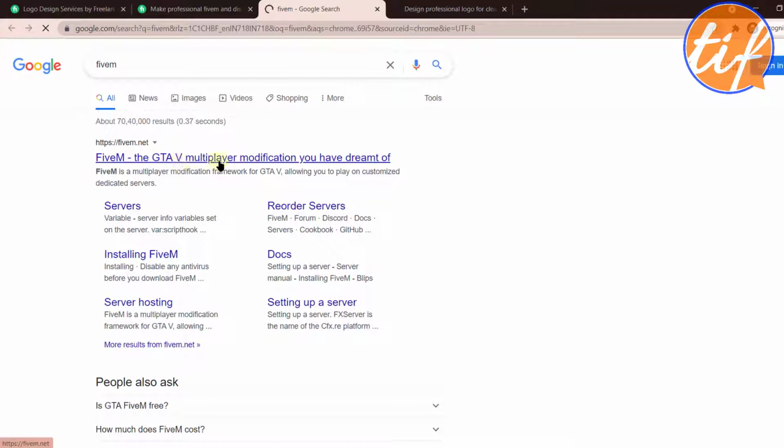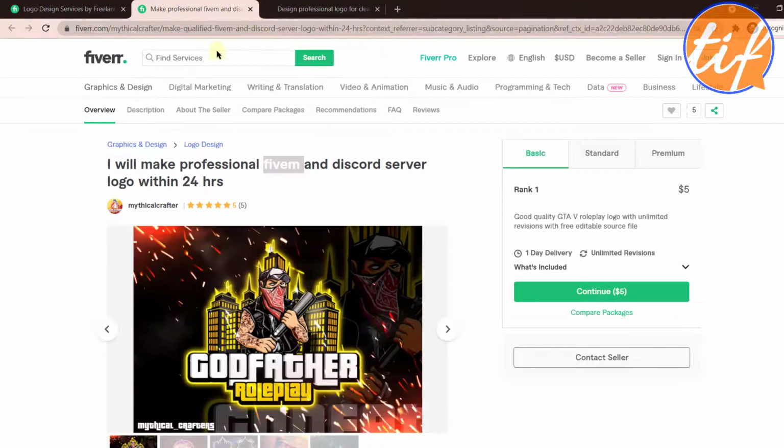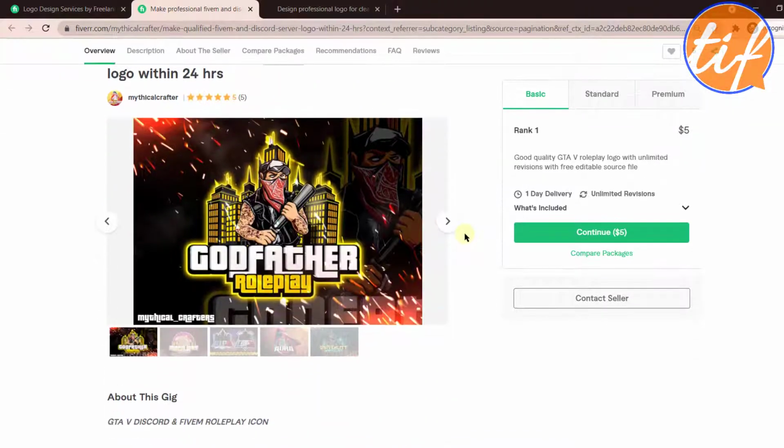5M, the GTA V multiplayer modification you have dreamt of. Okay, so it is a game, I think. It's a GTA multiplayer game. And this guy is creating logos for that, I guess, or I'm not too sure exactly what it is, but you can see the work here.